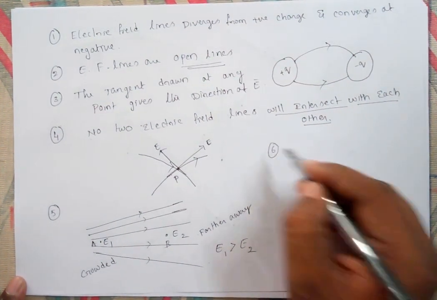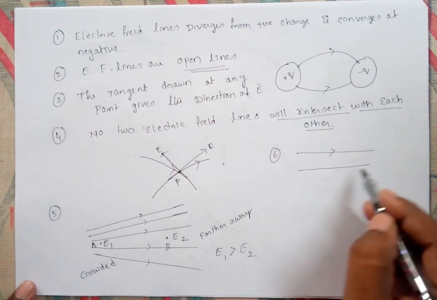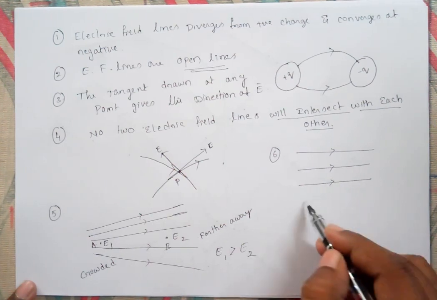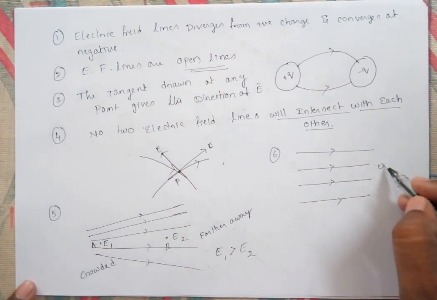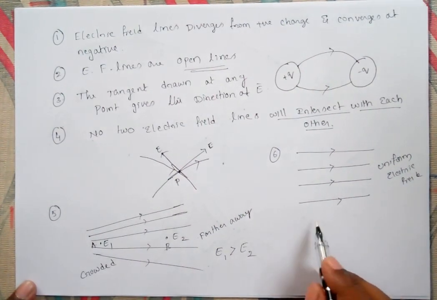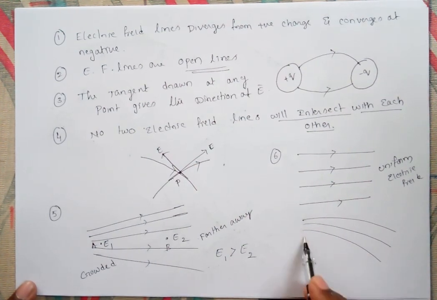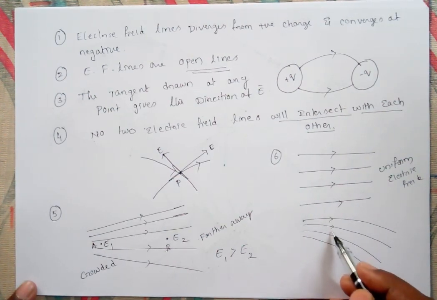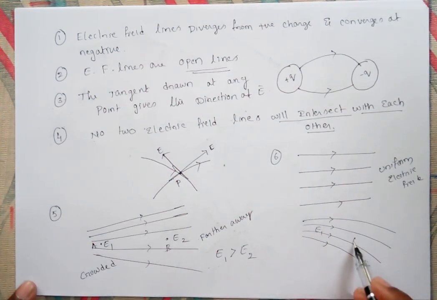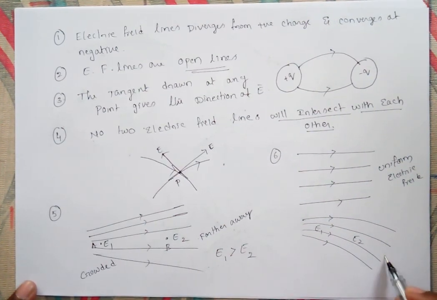And you can also say uniform electric field. If the electric field lines are equally spaced, then we can say it is a uniform electric field. Non-uniform means the electric field lines are not the same everywhere. So here the electric field is different, here it is different, the electric field changes from point to point. We can call this a non-uniform electric field.